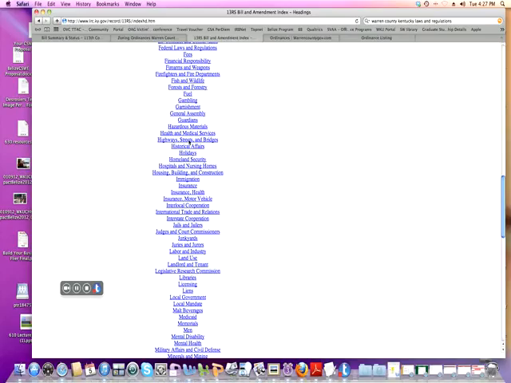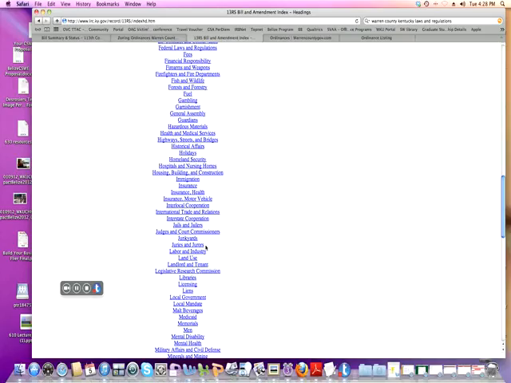Now, the county would deal with county roads and bridges and highways. The state government would deal with state roads and highways. And then, of course, the federal government deals with interstate roads and highways. So you can see it gets kind of confusing because they all deal with roads, but they each have their own particular roads they're looking at.